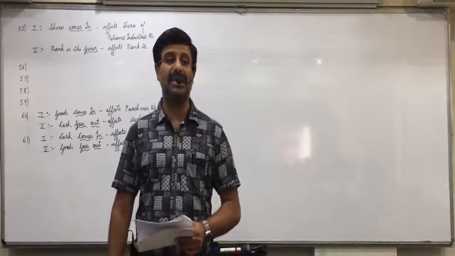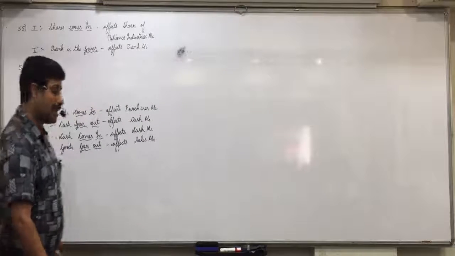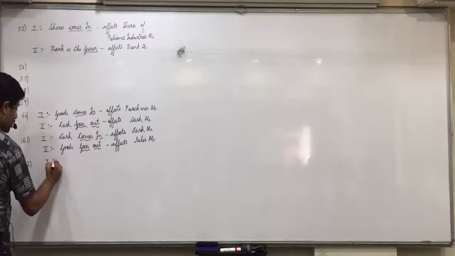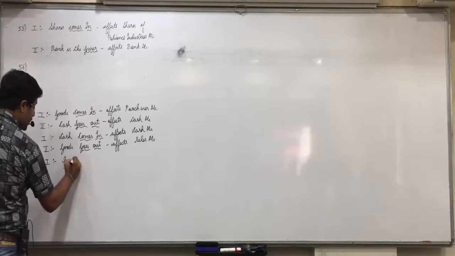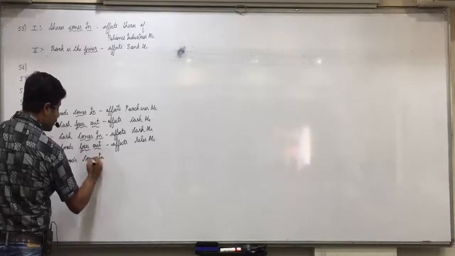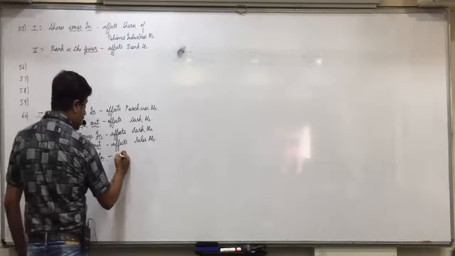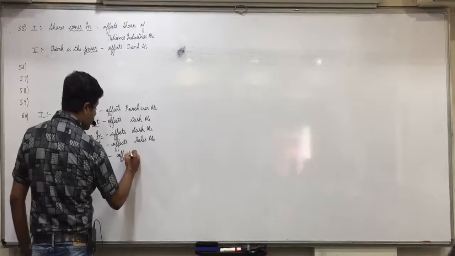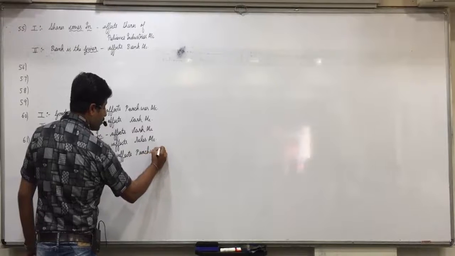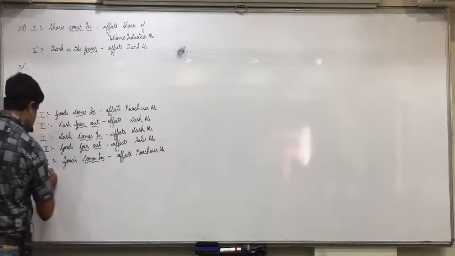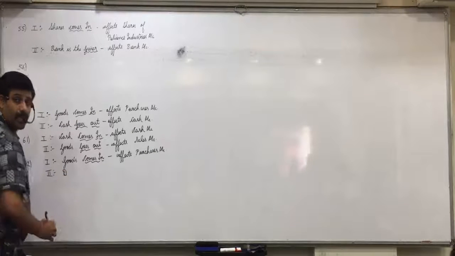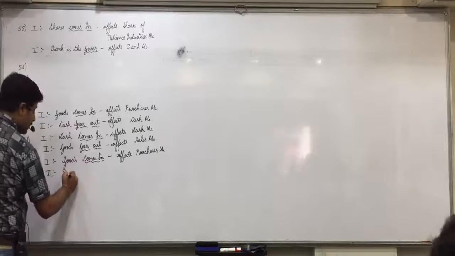Very good, correct. Name is given means it's a credit transaction. So first effect will be goods comes in, affects purchases account. And name is given means it's a credit transaction, so Deepika is the giver.